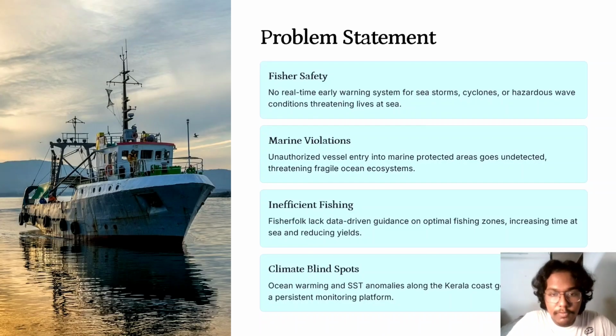Problem statement. There are four major problems affecting coastal fisheries. Firstly, fisher folks often lack real-time alerts for dangerous sea conditions such as storms and high waves. Secondly, illegal vessel movement into protected marine regions is difficult to monitor continuously. Thirdly, fishers do not have scientific guidance for identifying productive fishing zones, leading to reduced efficiency and increased fuel consumption. Finally, climate-related ocean changes such as SST anomalies are not continuously monitored at the coastal level. Kadalkaval addresses these problems through a cloud-native real-time monitoring platform.